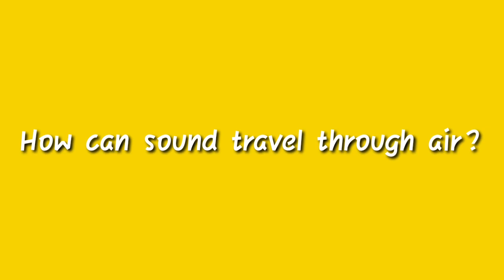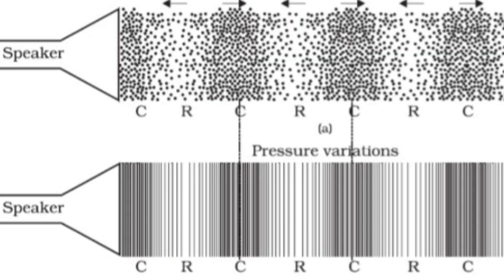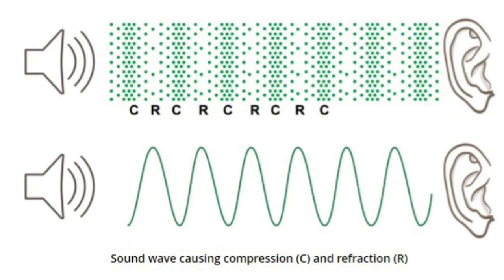How can sound travel through air? When an object vibrates in the air or produces a sound, some regions of high pressure are created in front of it. These are called the regions of compression. These regions of compression move forward in the medium as particles exert pressure on their adjacent particles.